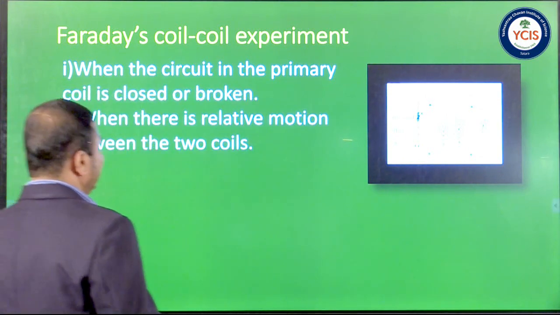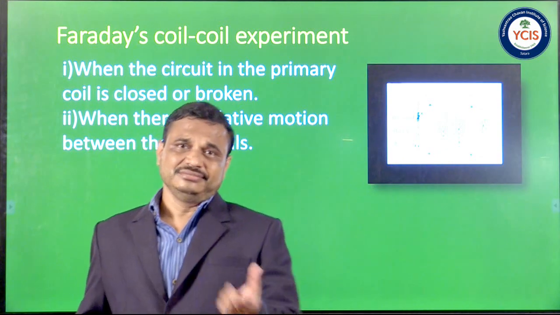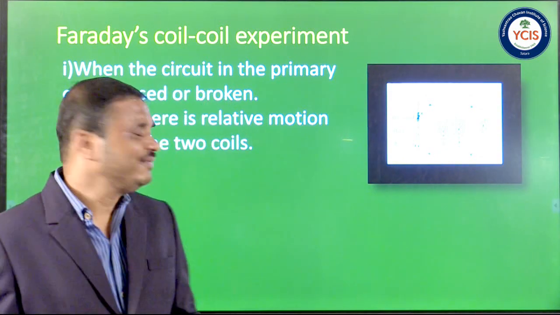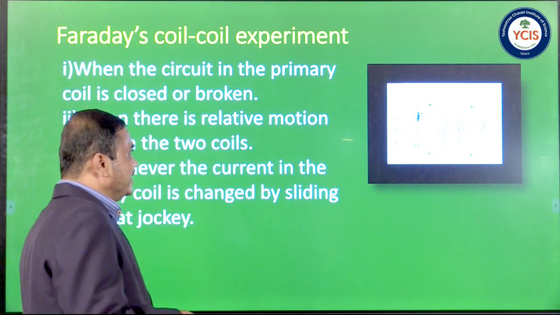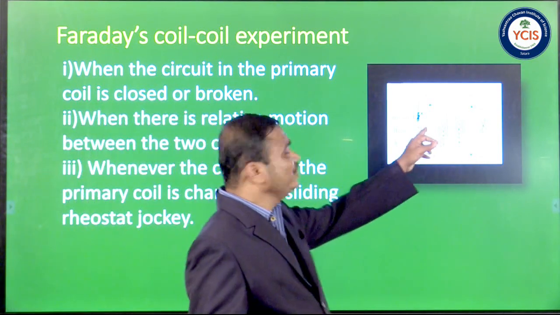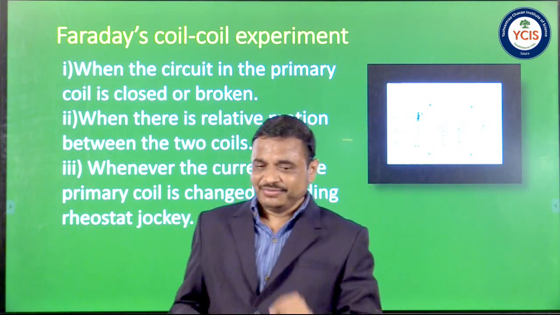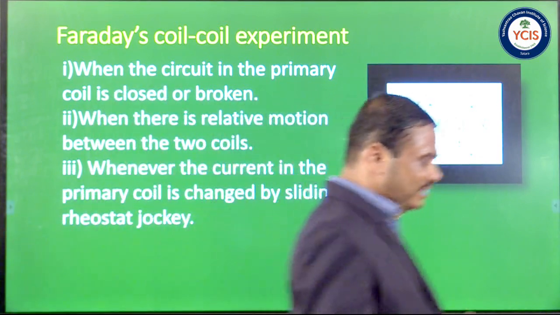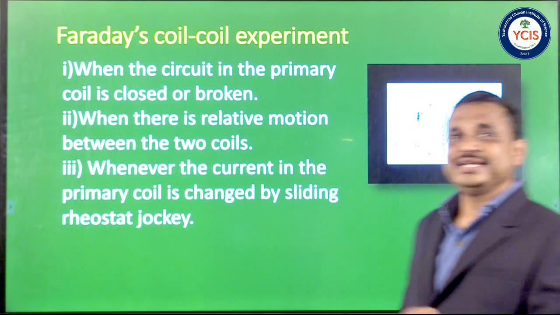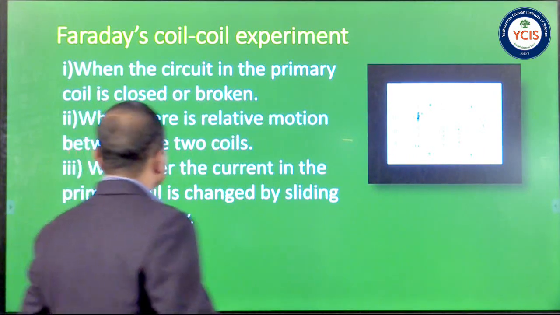Again, when there is relative motion between coil 1 and coil 2, there is a momentary deflection in the galvanometer. In the third part, he varied the current flowing through coil 1 with the help of a rheostat. It is found that when there is a change in current flowing through coil 1, the galvanometer shows a momentary deflection, that is, there is an induced EMF.